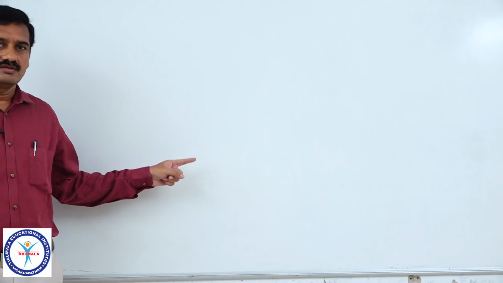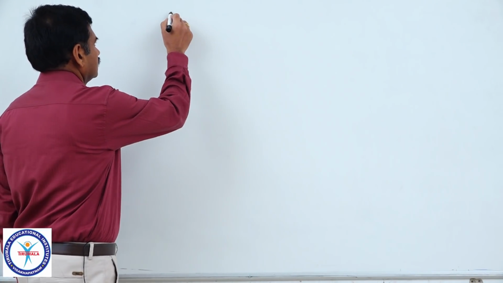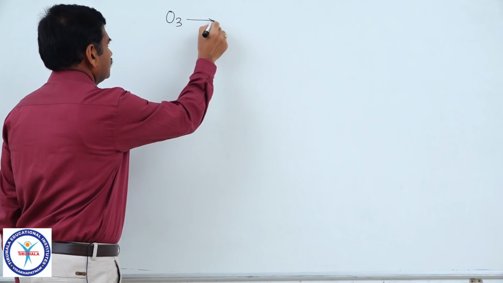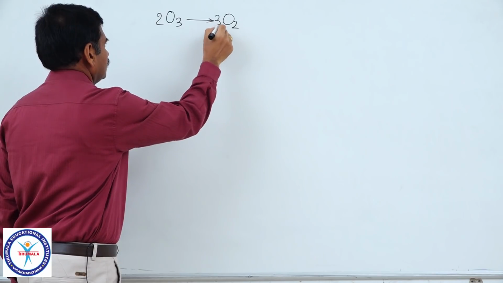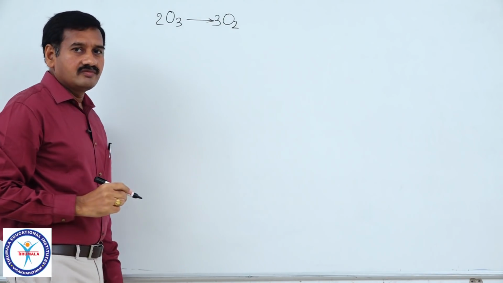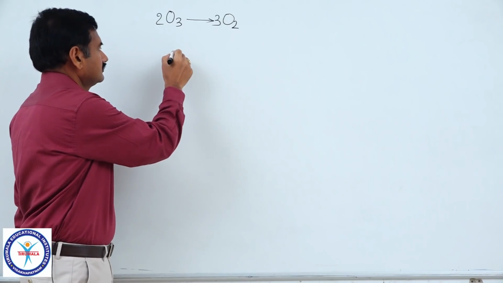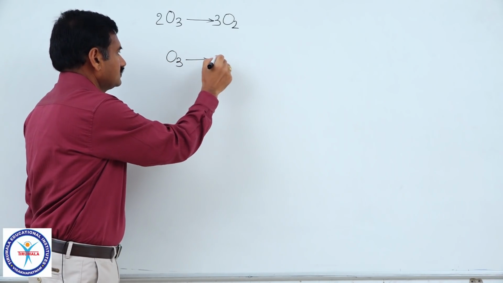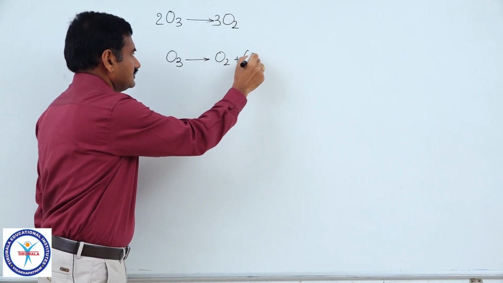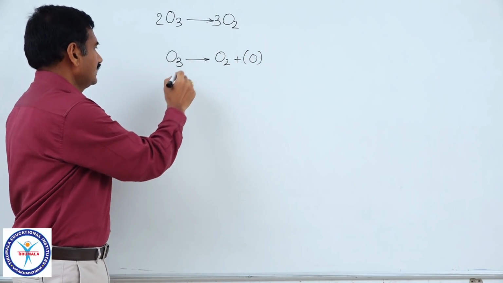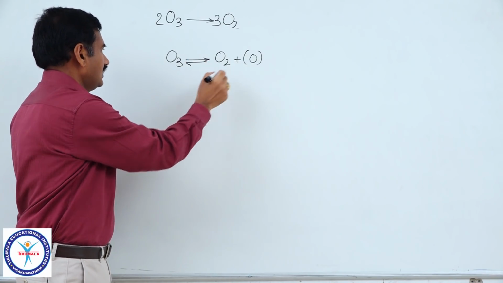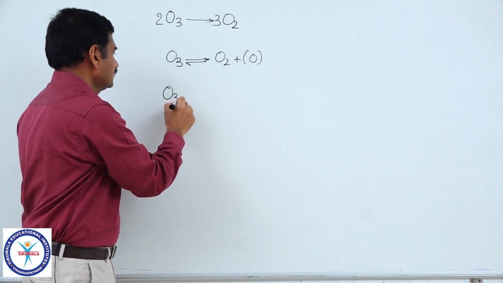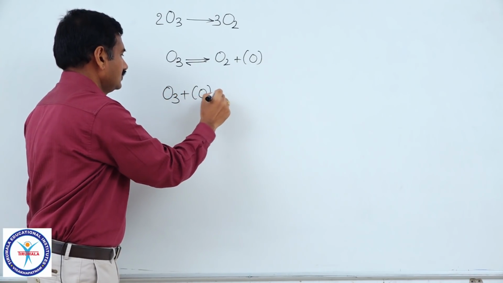One example for this type of reaction is the dissociation of ozone. O3 dissociates as O2: 2O3 gives rise to 3O2. The mechanism of this reaction is: O3 gives rise to O2 plus nascent oxygen, that is a reversible dissociation, and this nascent oxygen produced combines with O3 to give 2O2.